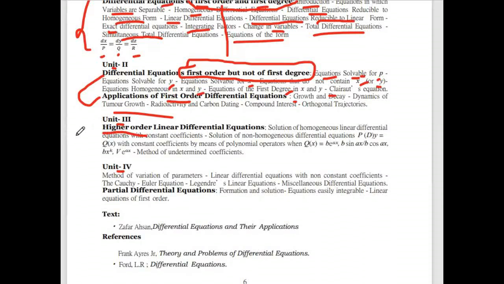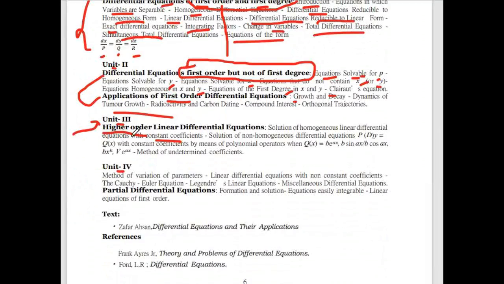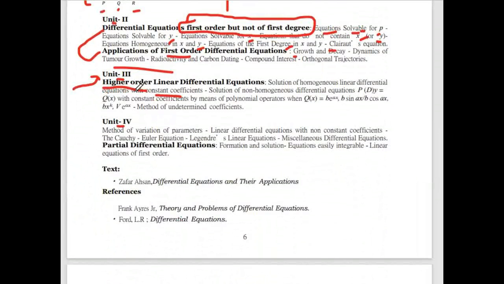This is unit 3. In this you will study solutions of homogeneous linear differential equations with constant coefficients. In first order also we have linear differential equations, but there their order is 1, whereas here the order is higher, more than or equal to 1. Okay, so solutions of homogeneous linear differential equations with constant coefficients, and solutions of non-homogeneous differential equations, that is f(D)y equals Q(x). So the first one is the solution of homogeneous equations with constant coefficients, so the coefficients will be constant. Then the solution of non-homogeneous equations. So these are homogeneous and these are non-homogeneous differential equations.